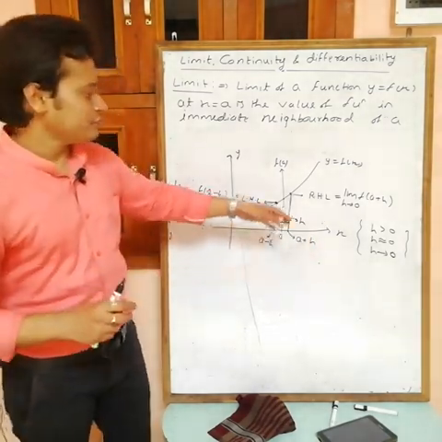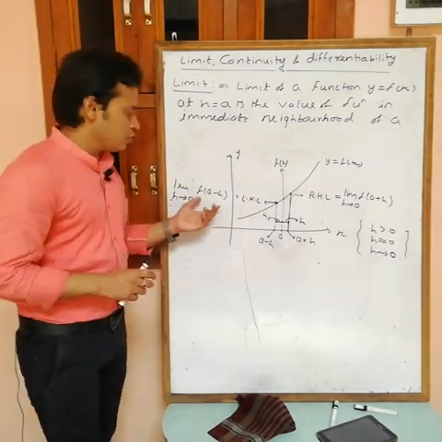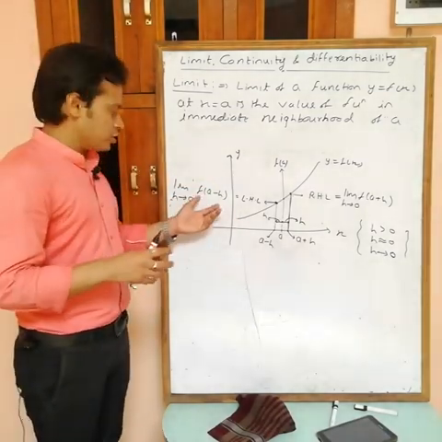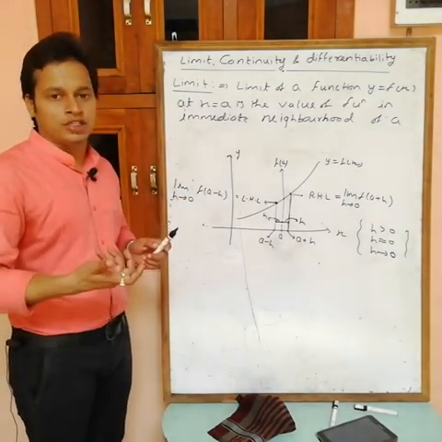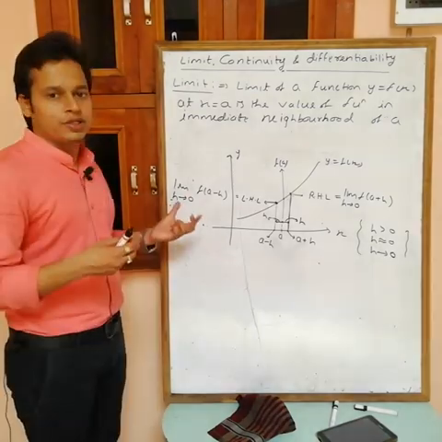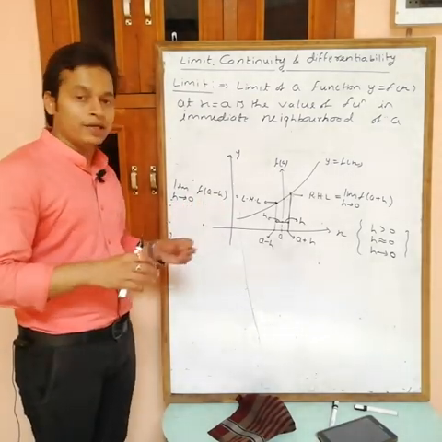Here, when we are solving this, if the function contains h, then we have to write limit h tending to 0. Suppose you are getting a value without h, then there is no need to write limit h tending to 0.